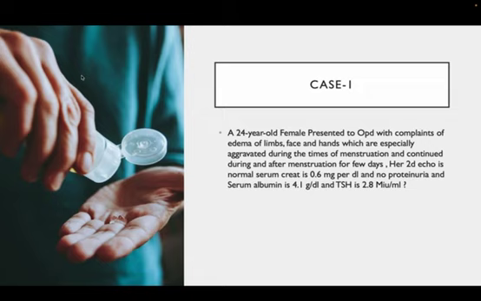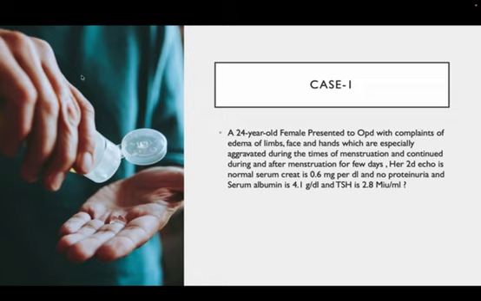Premenstrual edema is generally seen just a few days before menstruation. Because of the hormonal changes, there is edema associated with breast tenderness, and some mood abnormalities are also seen. This is all combined called premenstrual syndrome. Premenstrual edema can also be a part of it, where it is generally seen a few days before menstruation. But in this case, it is present during and after menstruation also. So this is not premenstrual edema, which is more localized and present a few days before menstruation.